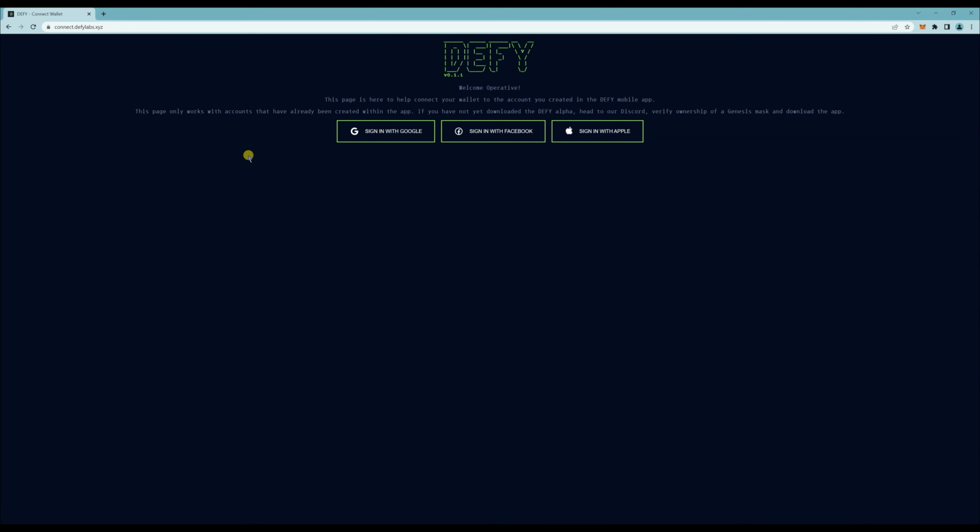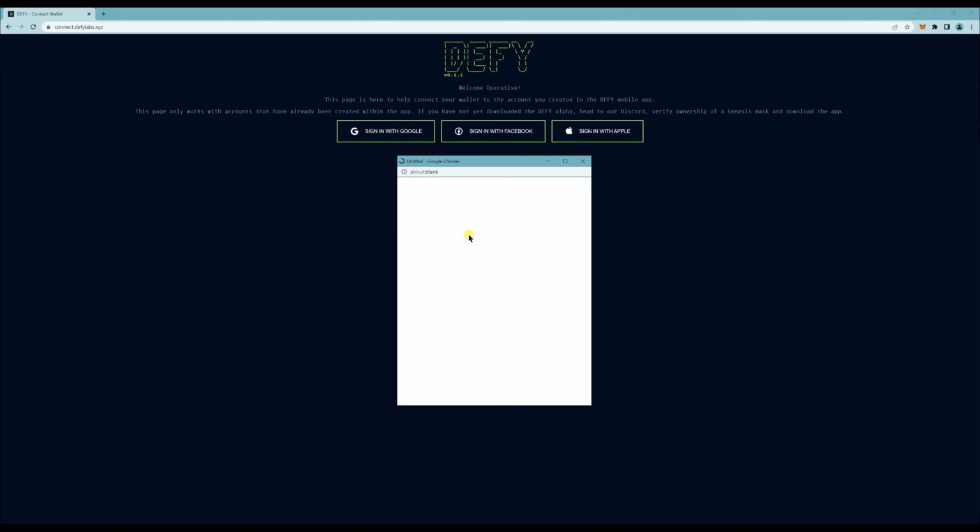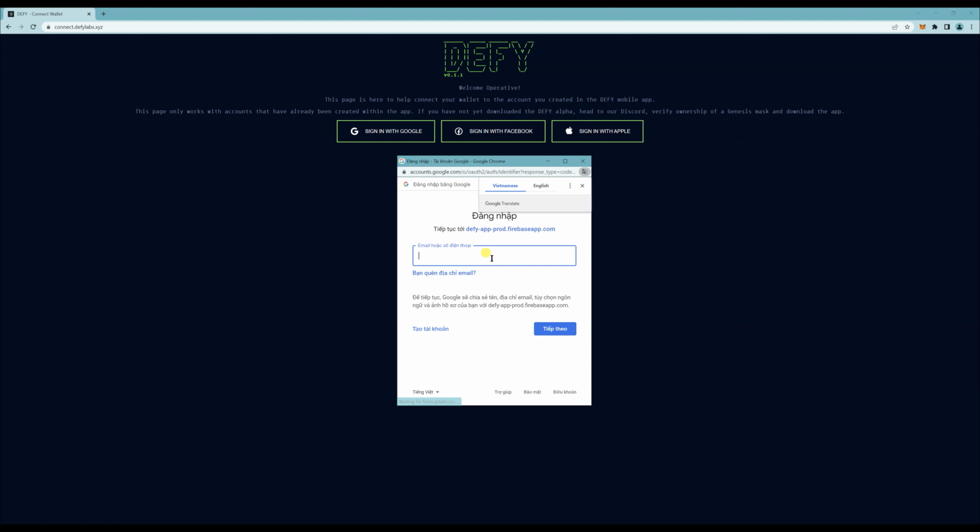So to activate the mask on desktop, you just need to go to connect.defylabs.xyz and sign in with Google. And then you just want to enter your email and password. I'm on really slow internet.